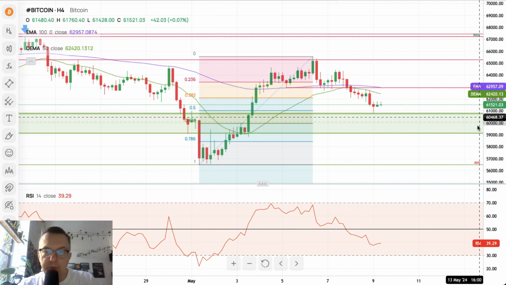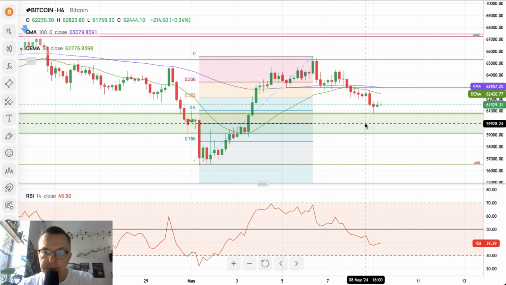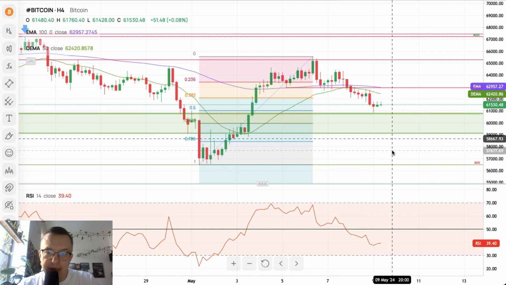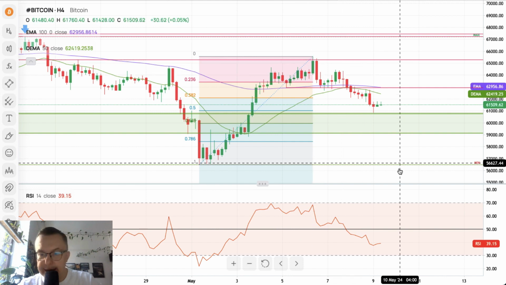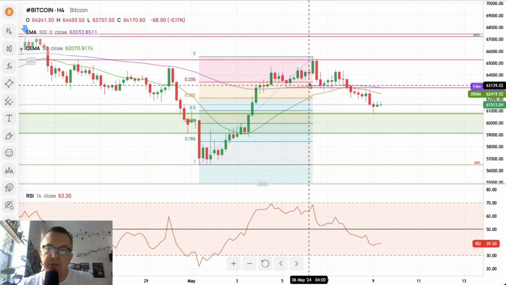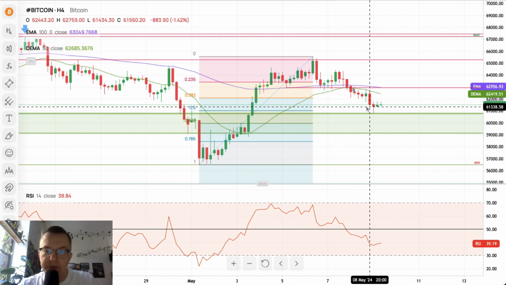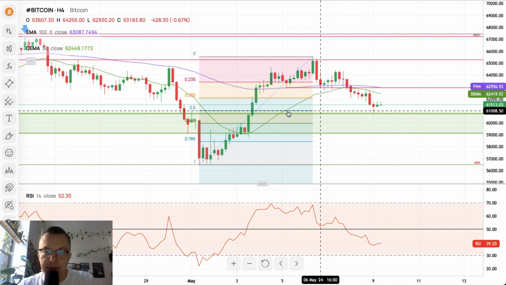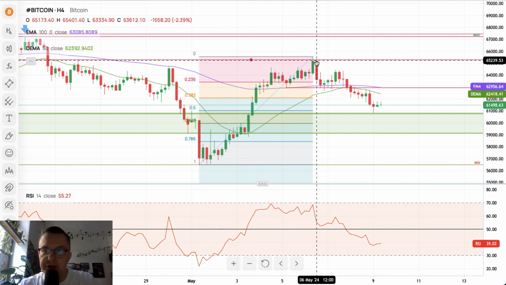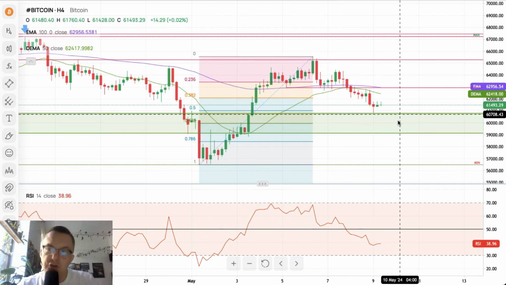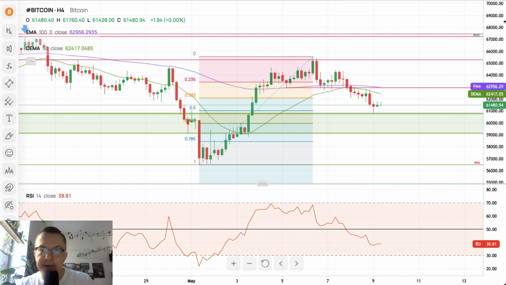So if we want a bounce from this level soon, if there is a breakout to the downside, we know that this movement to the upside was just a correction and the downtrend will continue. If there is a reversal from one of the Fibonacci retracement levels, 50 or 61, we know that this movement to the upside is the initial trigger. This is the correction, and we should continue higher. So that's the scenario for the